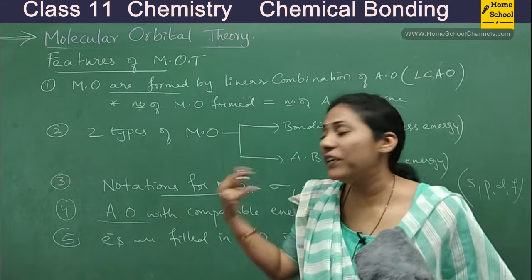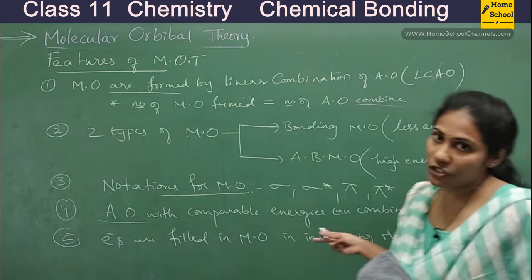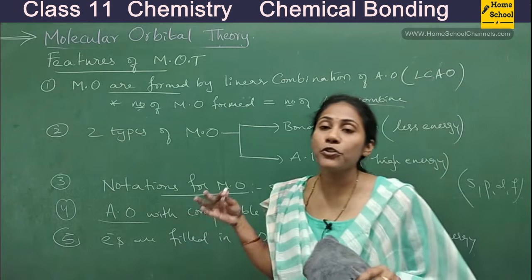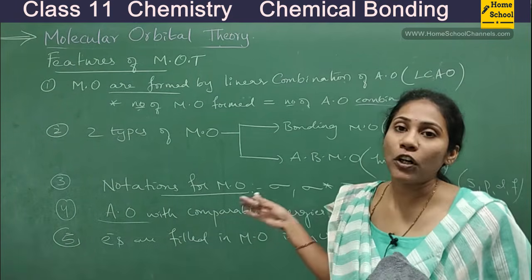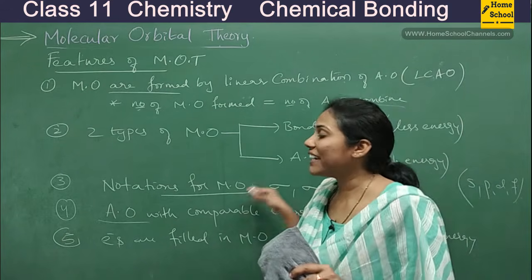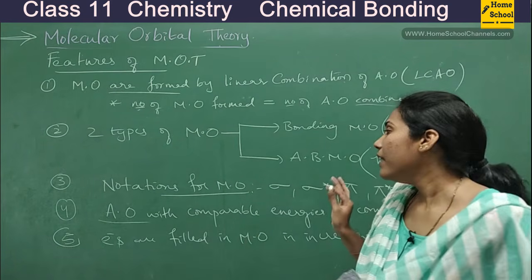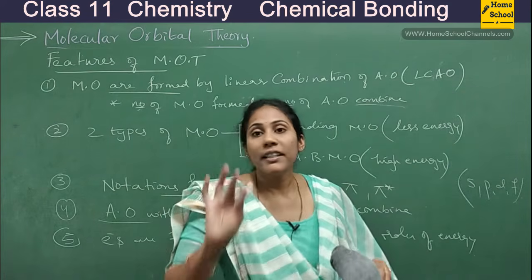And how do they get filled up? They get filled up in increasing order of energy. Here we will follow all the rules like Hund's rule of maximum multiplicity and Pauli's rule. We will follow every rule to write the electronic configuration or to show the arrangement of electrons in different molecular orbitals.